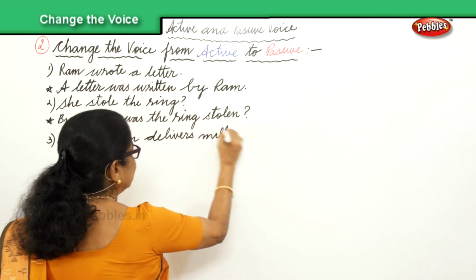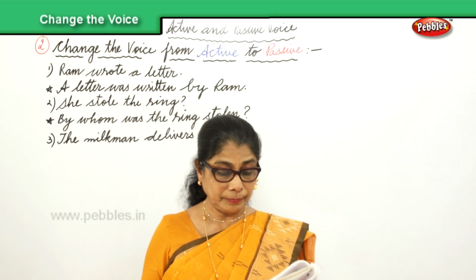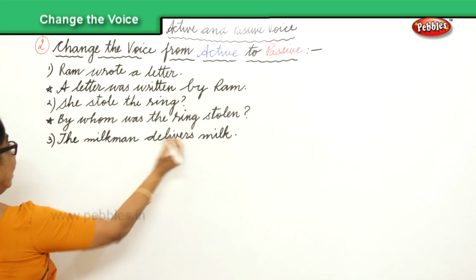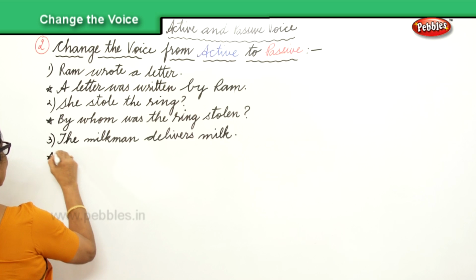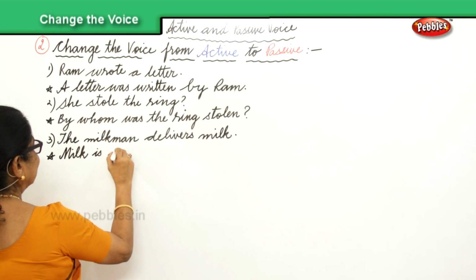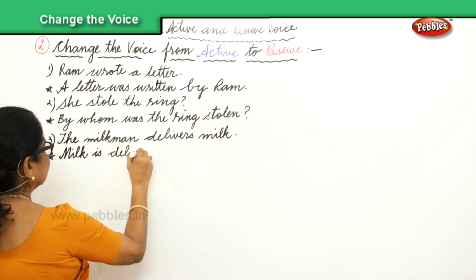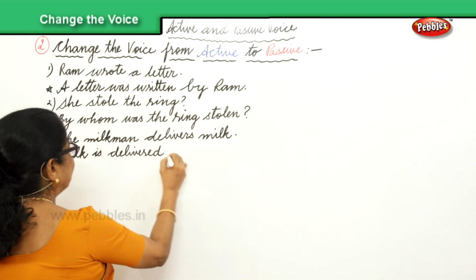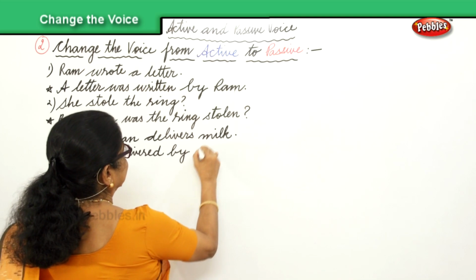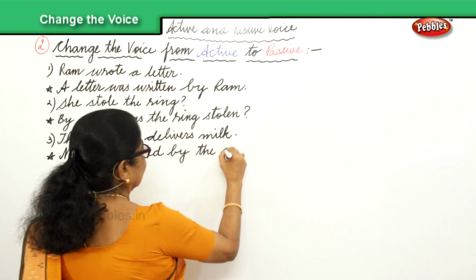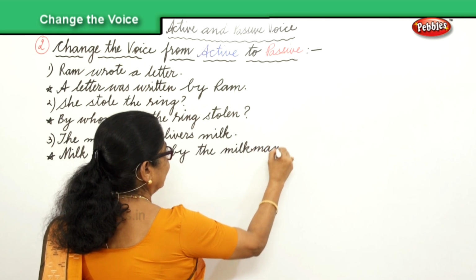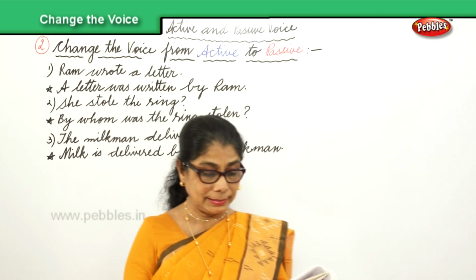Now we have to change it into passive. Milk is delivered by the milkman.